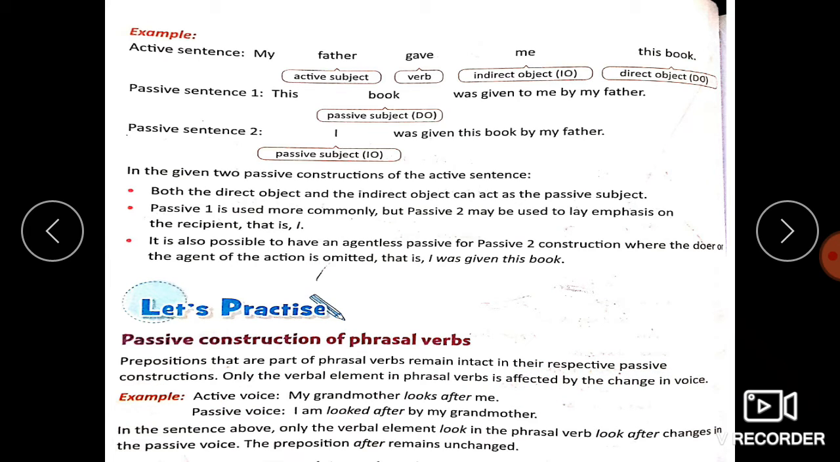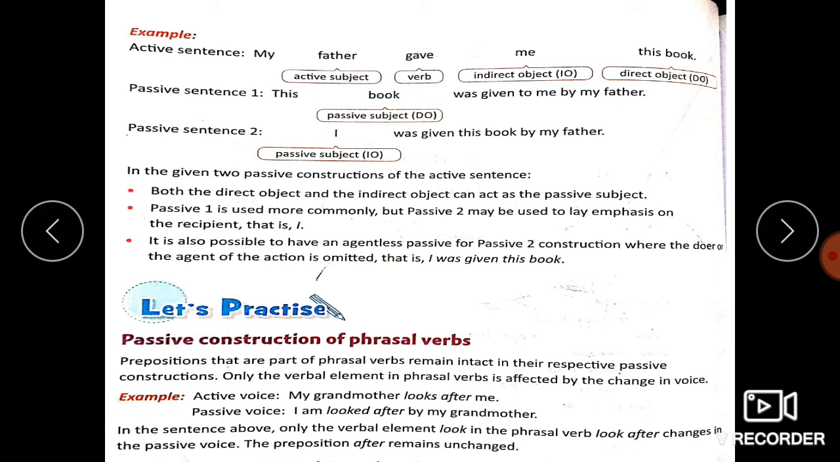Remember, whenever we find phrasal verbs, be it active or passive, when we are transforming sentences from active to passive, and there is a phrasal verb in the active sentence, the phrasal verb will remain intact in the passive sentence also. You cannot omit the adverb or the preposition which is there along with the verb. Only the verbal element in phrasal verbs is affected by the change in voice. So the verb changes form, but there is no change in the preposition or the adverb.